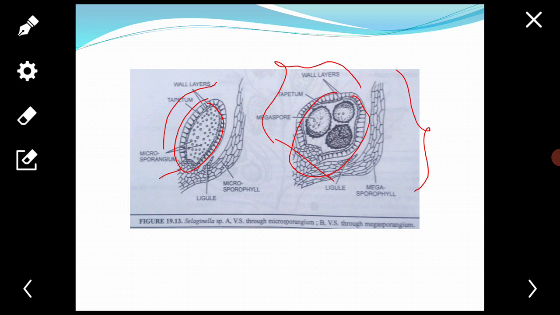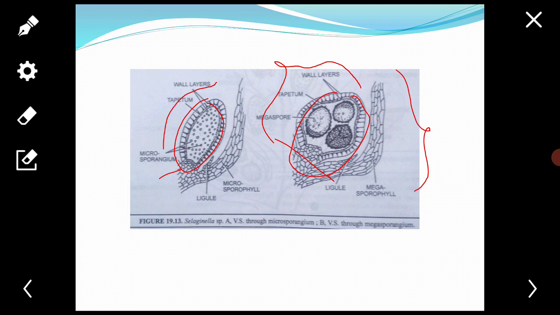The next layer is the tapetum, which degenerates and serves a nutritive function as the spores mature. Next means the inner layer. Its cavity is filled with a variable number of large megaspores, but the number remains much smaller as compared to the microspores.